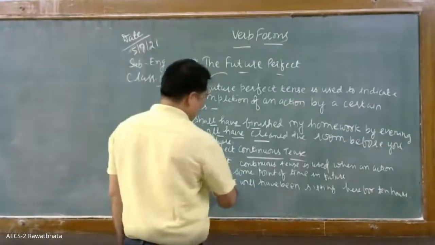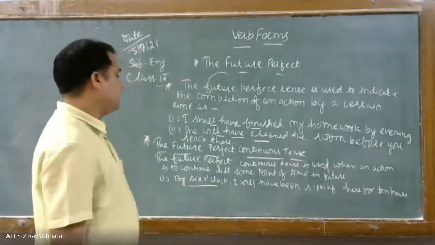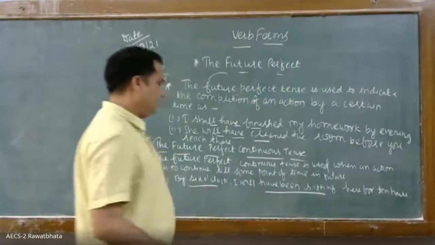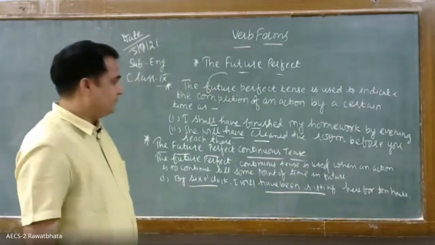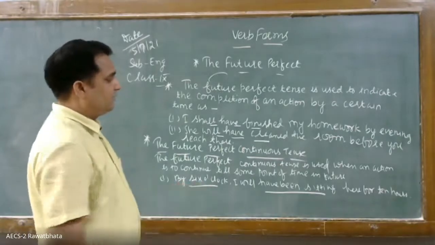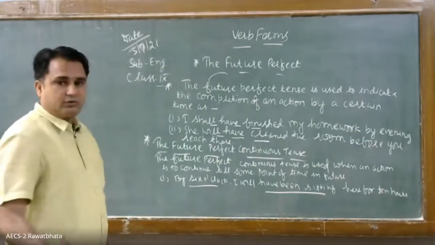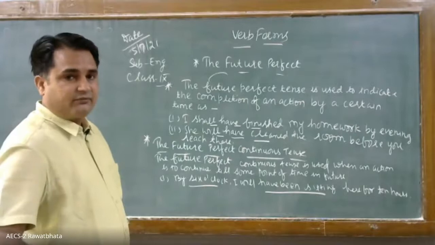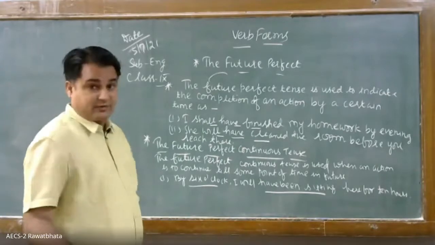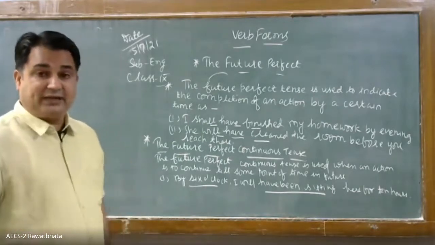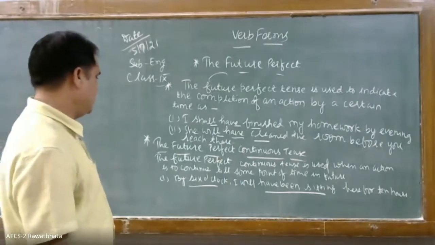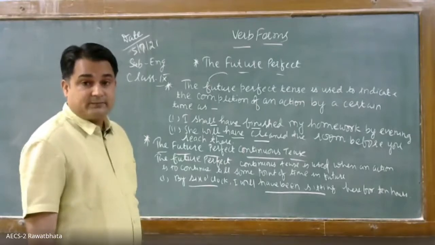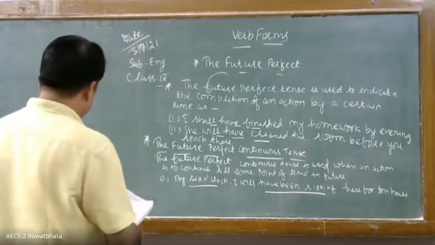So, by 6 o'clock, that is the future time, I will have been sitting here. Will have been plus ing form of the verb here for 10 hours. Okay. So for or since will indicate that it is perfect continuous tense. Then with the time adverbs you can identify which tense it is. So by 6 o'clock this is indicating that it is that of future. Okay. You write another example.